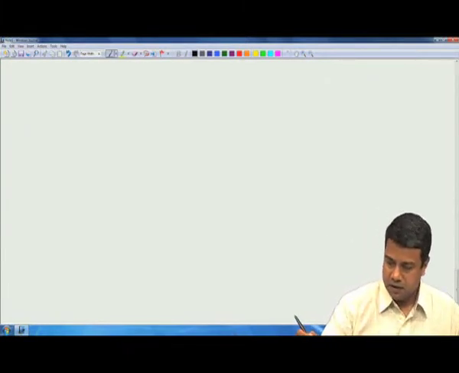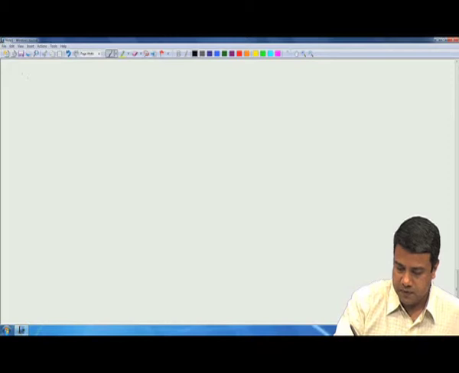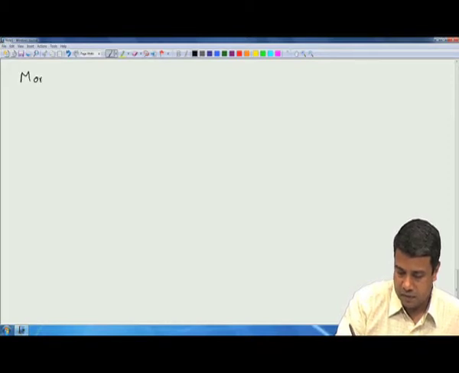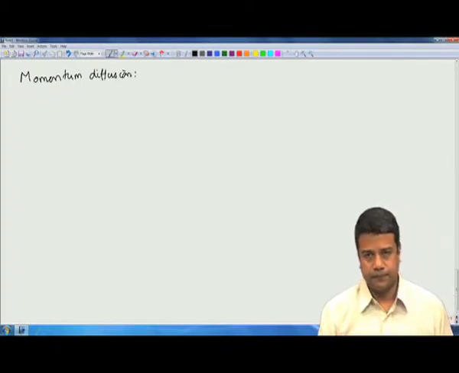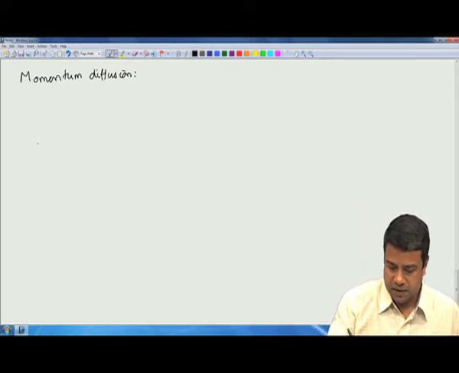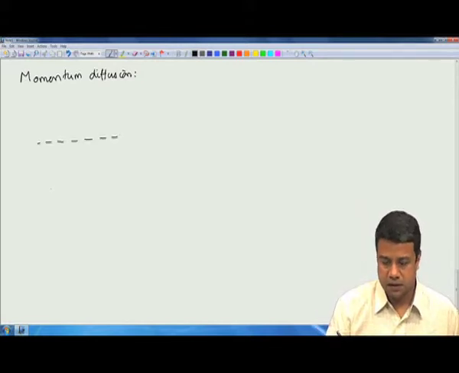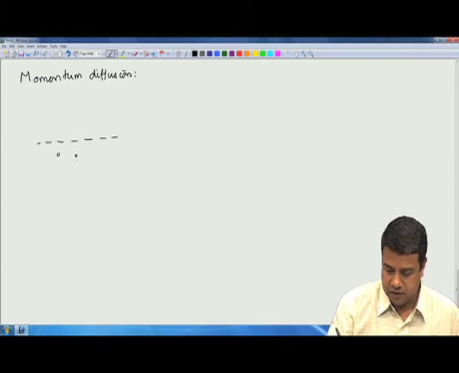Now, let us come to momentum diffusion. Let us say we have a surface here, and we have molecules with some fluctuating velocities.